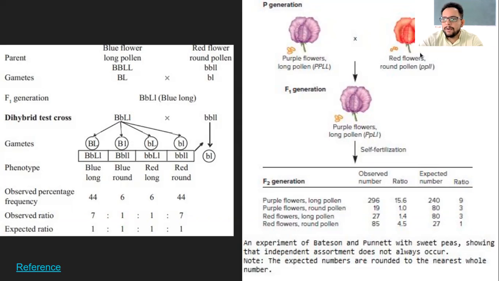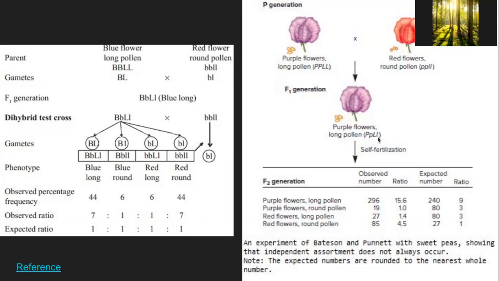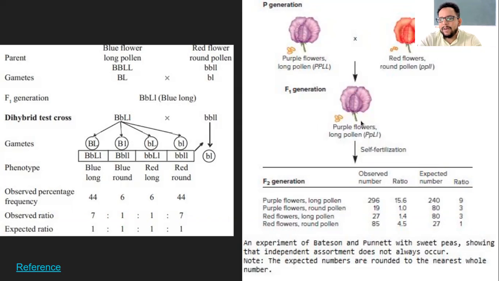No, I'm not talking about crossing between these two. This F1 generation being crossed with another same F1 generation, which is capital P small p, capital L small l. Oh, but here you said that they were crossing the F1 generation with one of the parents. Yes, so if you cross with the same F1, that will give 9:3:3:1.